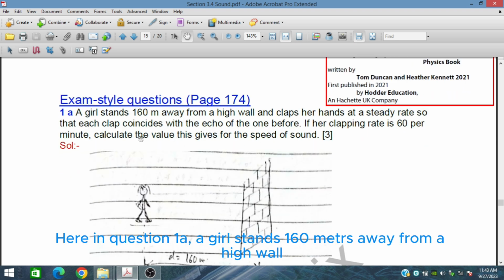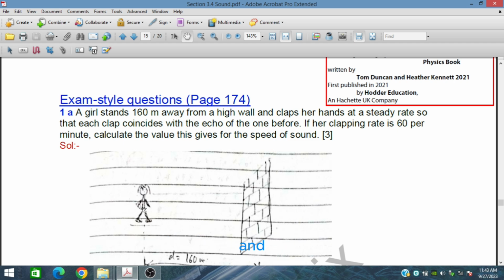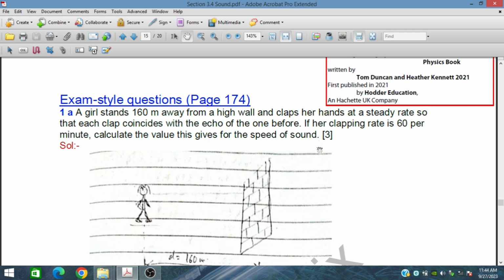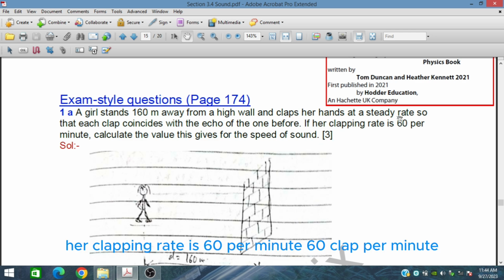A girl stands 160 meters away from a high wall and claps her hands at a steady rate so that each clap coincides with the echo of the one before. Her clapping rate is 60 claps per minute. Calculate the value this gives for the speed of sound.